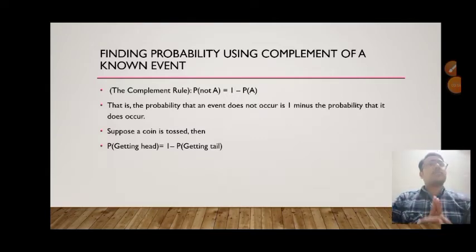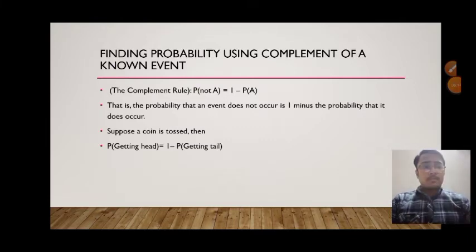Next is finding probability using the complement of a known event. It is also known as the complement rule. The probability of not A, that is, the event not happening, is 1 minus the probability of that event happening. That is, the probability that an event does not occur is 1 minus the probability that it does occur. Suppose a coin is tossed, then the probability of getting head is 1 minus the probability of getting tail. That is just the opposite.